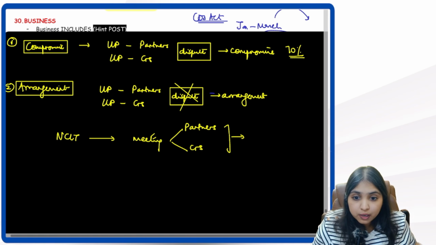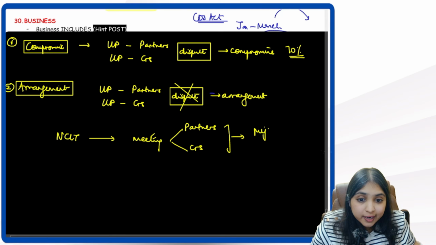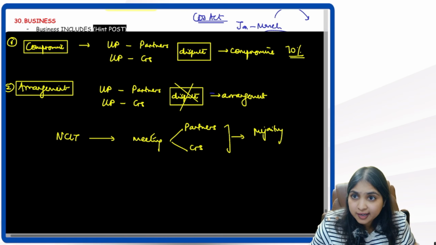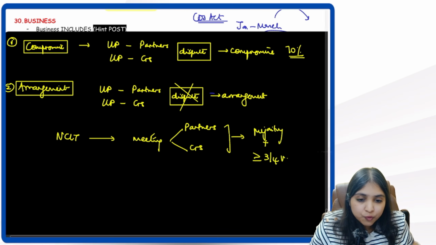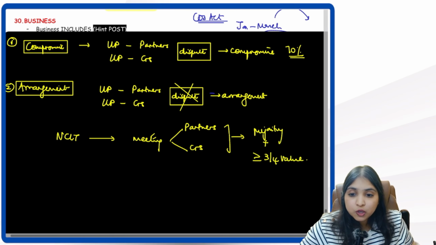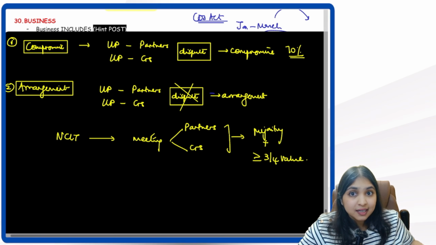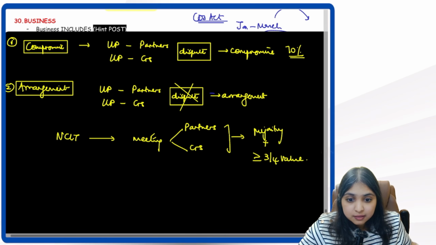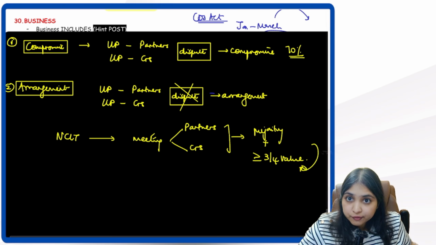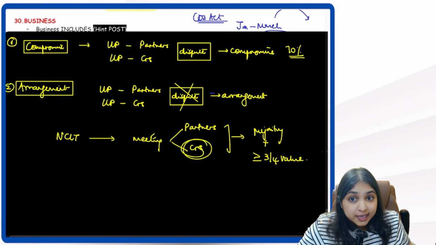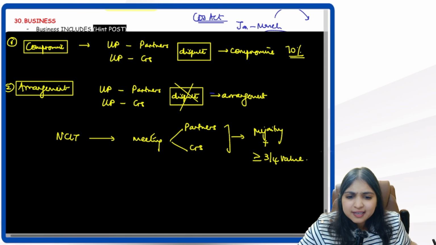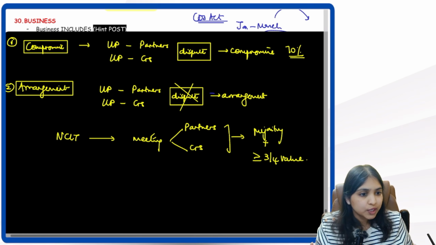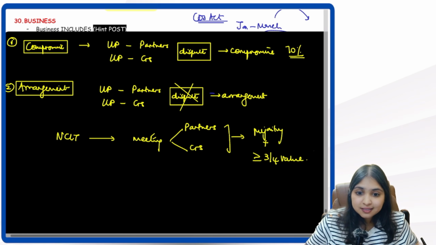We need approval of a majority of the partners or creditors as the case may be, and they must be holding at least 3/4 value. So if it is a meeting of partners, I need consent of a majority of the partners who are having at least 3/4 profit share. If it is a meeting of creditors, I need consent of a majority of creditors who are holding at least 3/4 of the loans which were given to this LLP. So we need this consent.